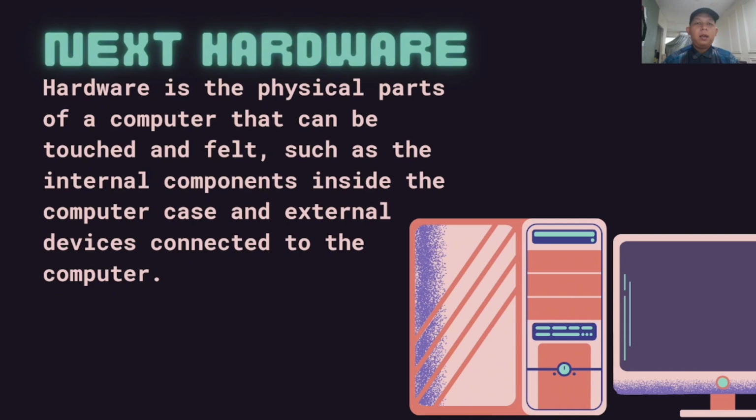Next, hardware. Hardware is the physical part of a computer that can be touched and felt, such as the internal components inside the computer case and external devices connected to the computer.